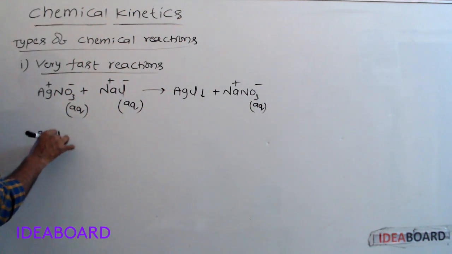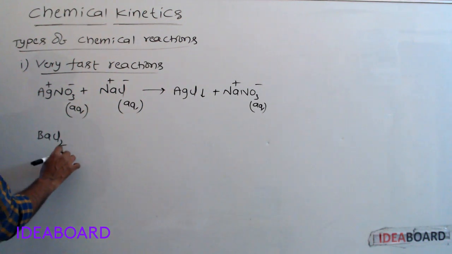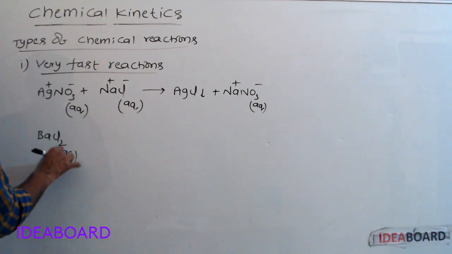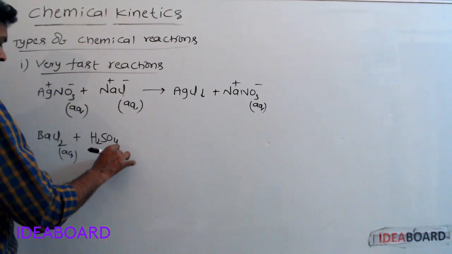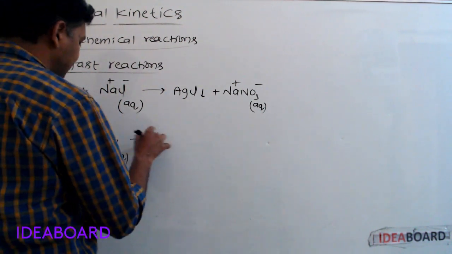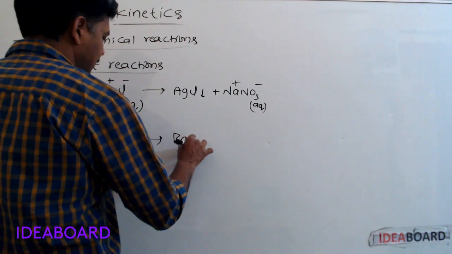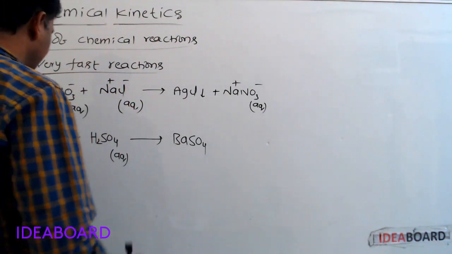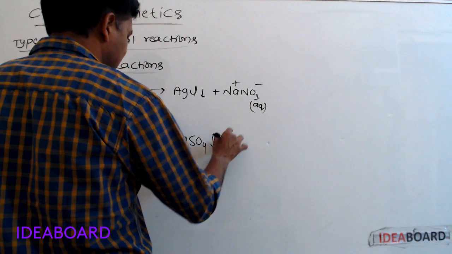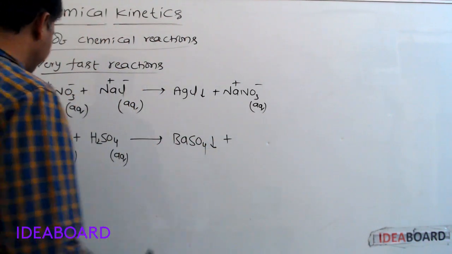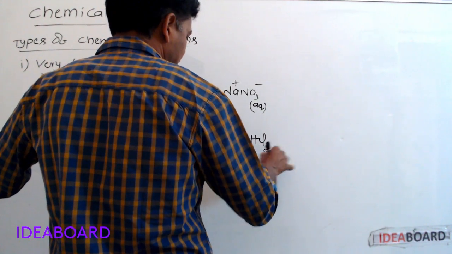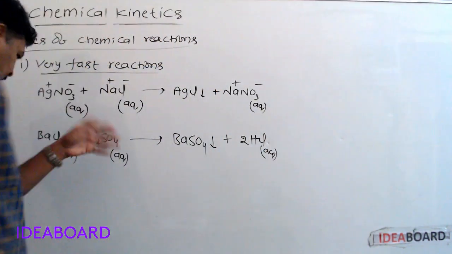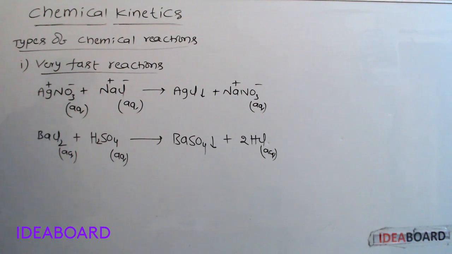If we take aqueous barium chloride and aqueous sulfuric acid, within the fraction of seconds barium sulfate precipitate is formed, plus aqueous HCl. This is also a very fast reaction.